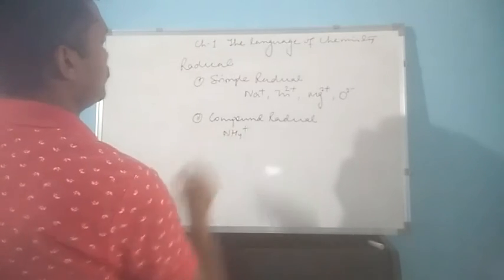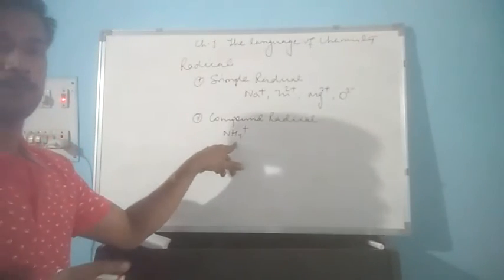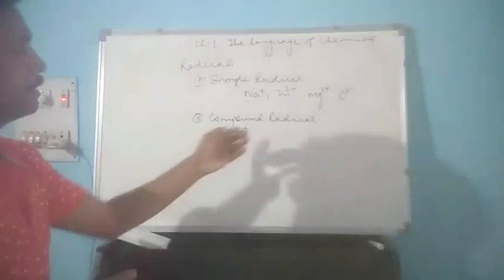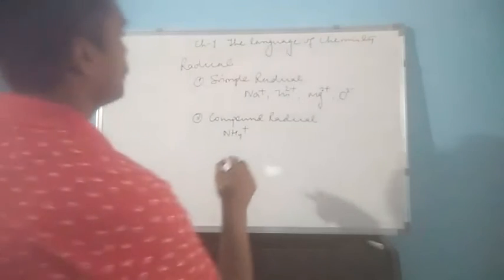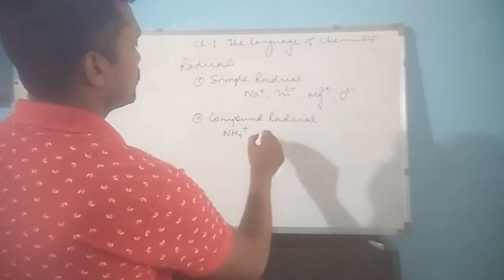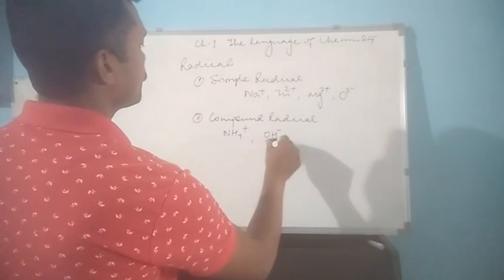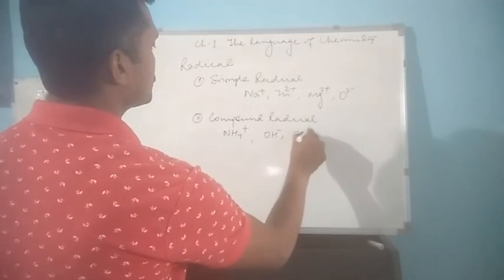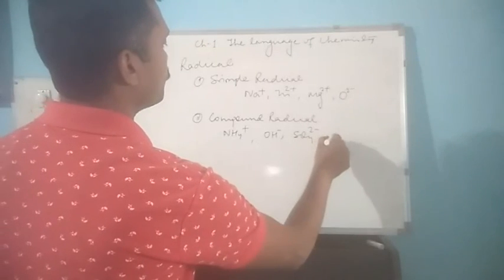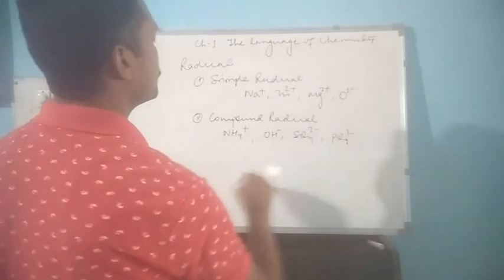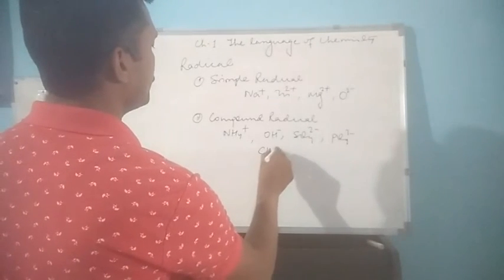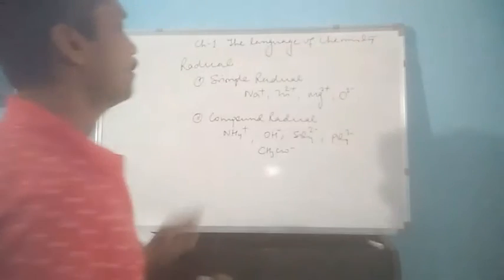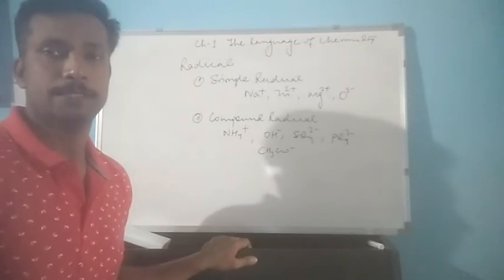You can see there are two different atoms of different elements with some charge, so it becomes a compound radical. Similarly, OH-, SO4 2-, PO4 3-, CH3COO-, all these are compound radicals.